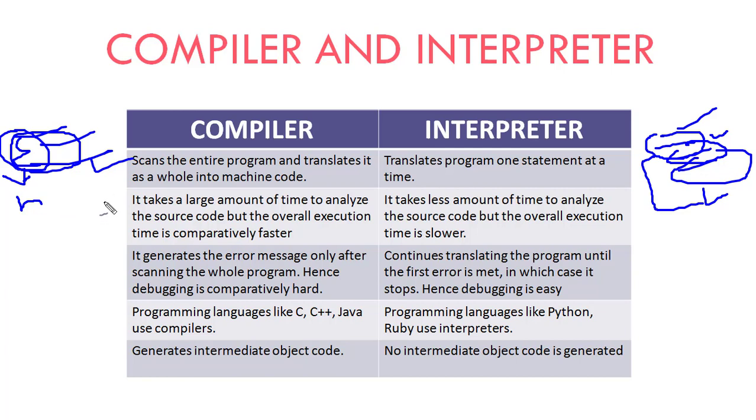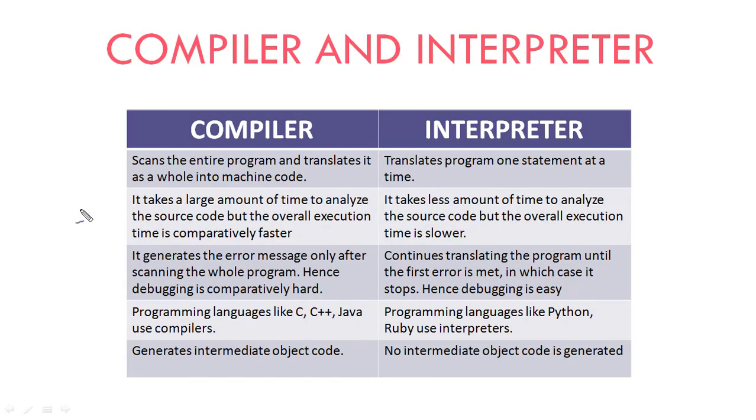The second difference: it takes a large amount of time to analyze the source code, but overall the execution time is comparatively faster. The execution time of the compiler is faster because it reads all the code in a single phase and translates it directly, while the interpreter is slower than the compiler.